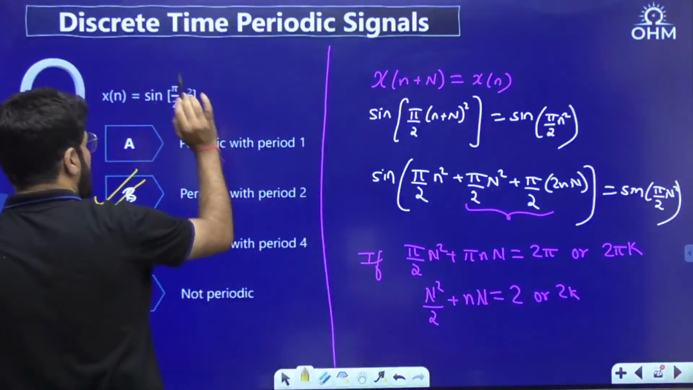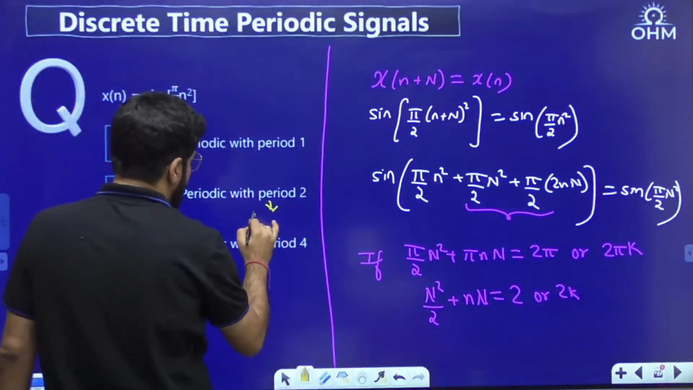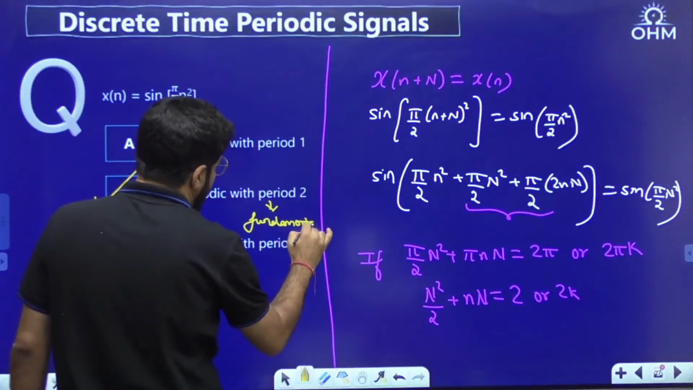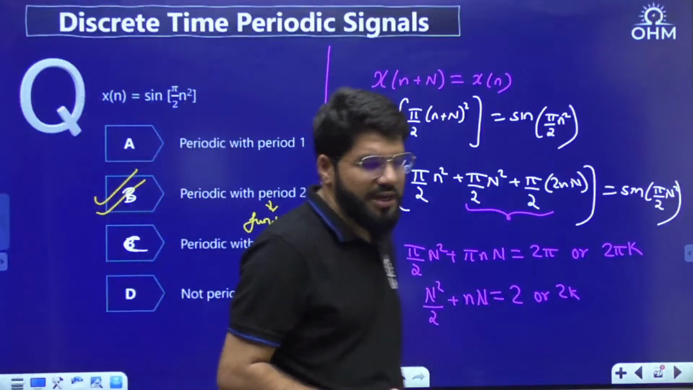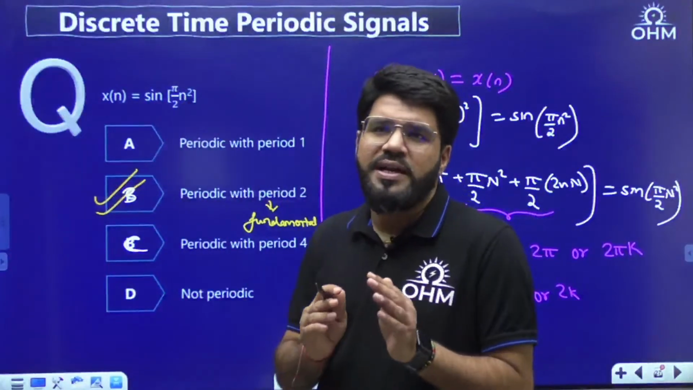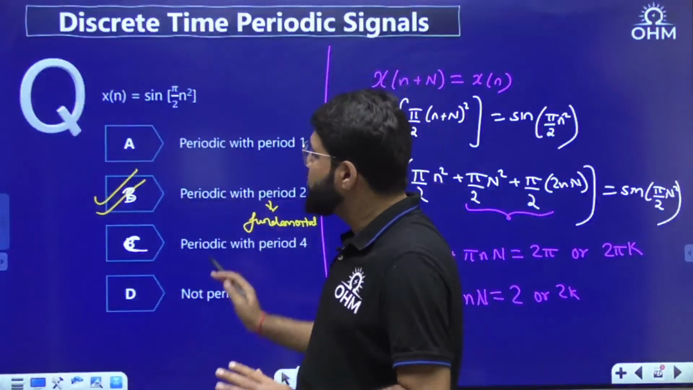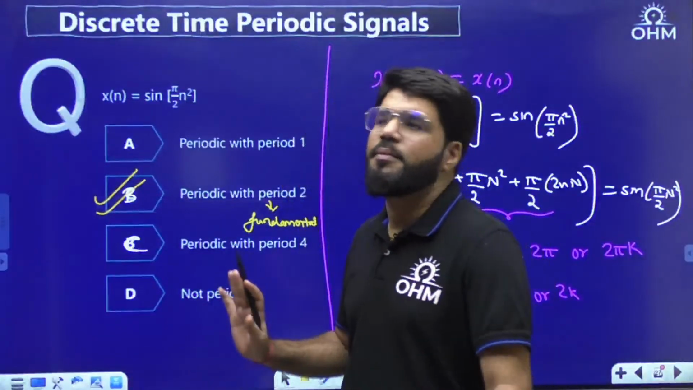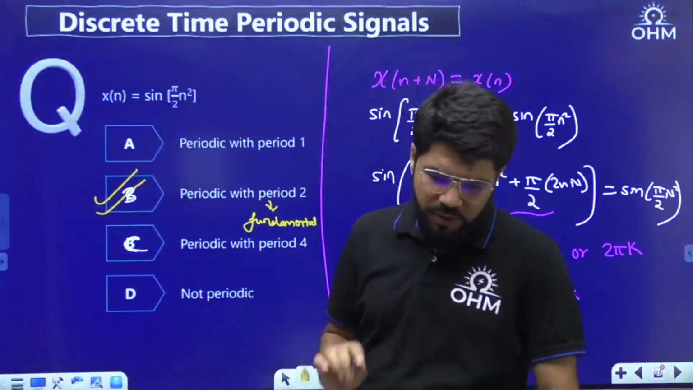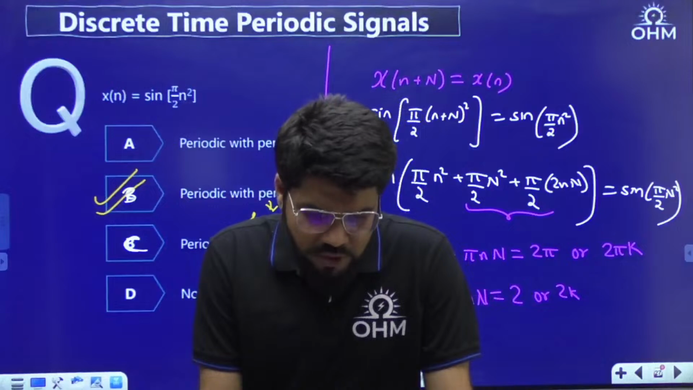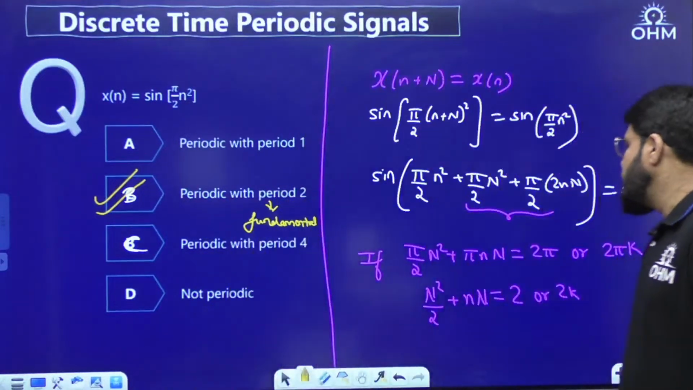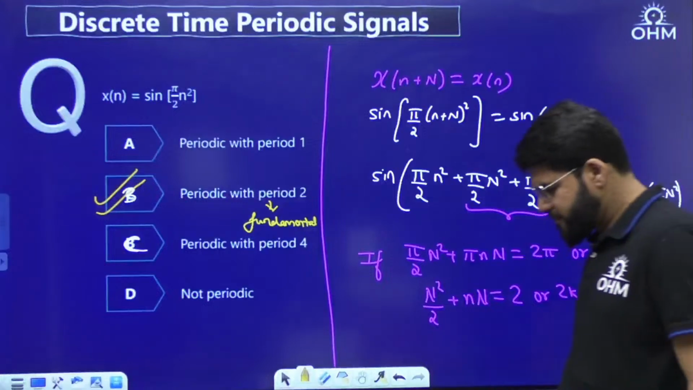Let's only focus on the fundamental period, because if the period is 2, then option C will also satisfy. If I make it an MSQ question and only ask for a period, then B and C are both correct. But I am only asking for the fundamental period, and that is equal to 2. Clear? So sine of pi by 2 n square can be periodic.